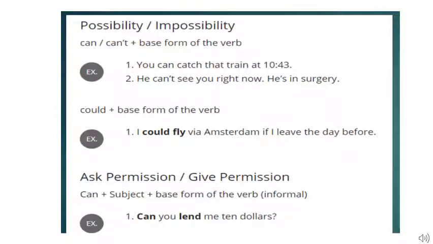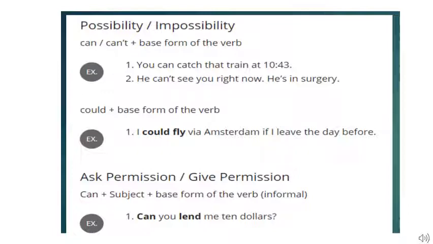Let us move on to the second meaning children. Possibility or impossibility. Can, can't plus base form of the verb. Possibility, like I told you that you will not define the modals with one definition only children. For example, we just studied that can is a modal that expresses ability.